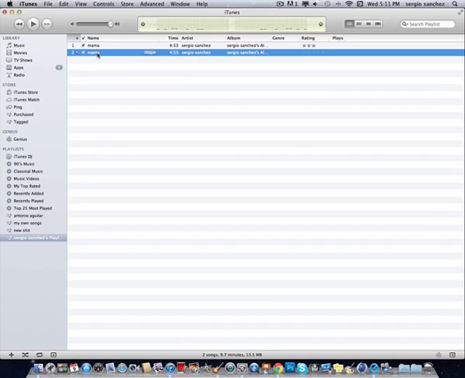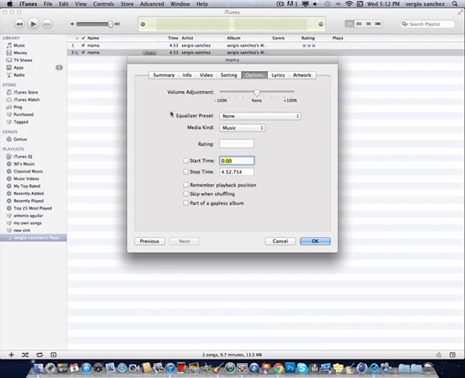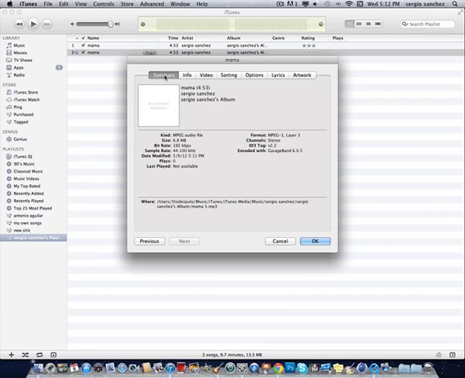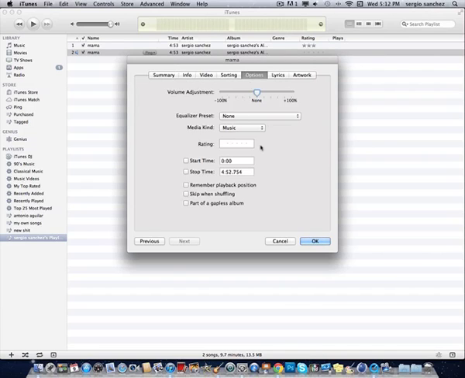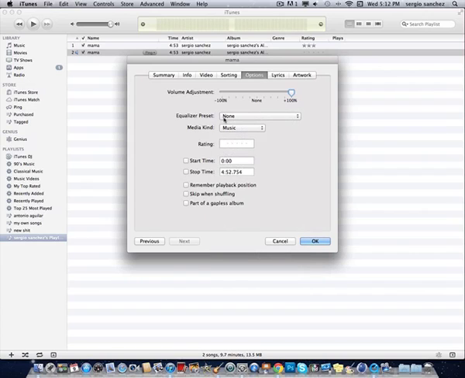Sound is too low. All right, what we're gonna do? Highlight. We're gonna go into File, Get Info. Alright, obviously it's gonna come up over here. You're gonna go into Options. Here is the trick. You turn that all the way up. Don't mess with none of this stuff here, because you already have all these settings. So you don't mess with this here, because you will mess up your track.